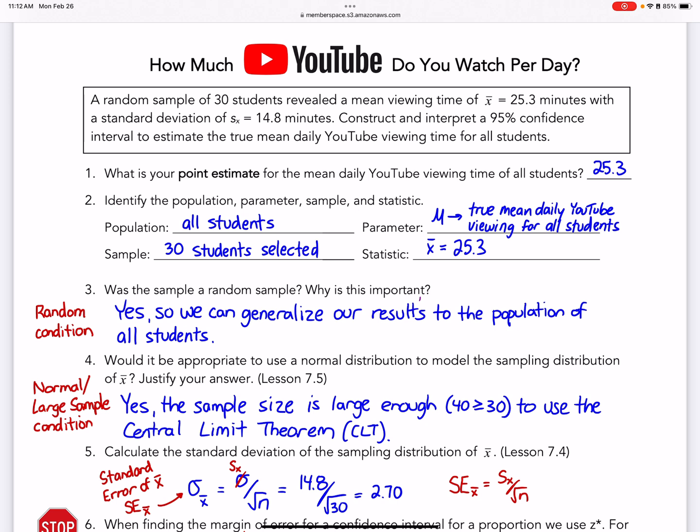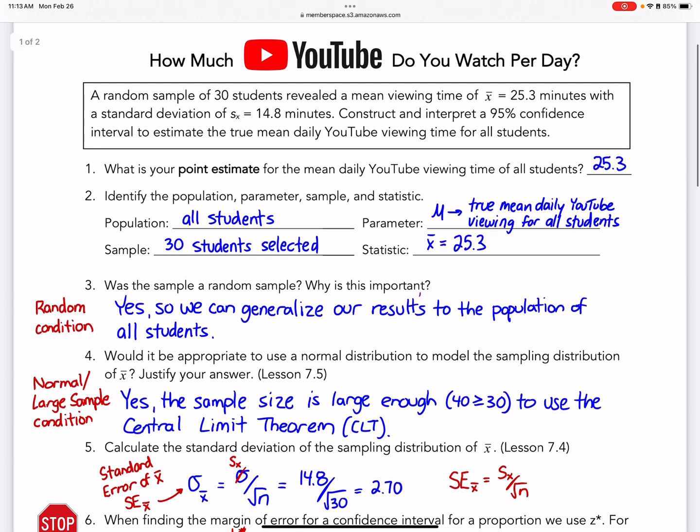And so each one of you, the N in that case would be 5. This time the N is 30. So if I had 100 people pick 30 students, the N would be 30. It's how big your sample is, not how many trials you did or how many people did that. It's how big your sample is.